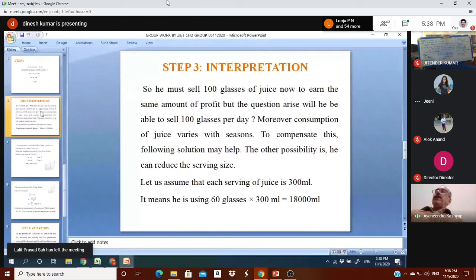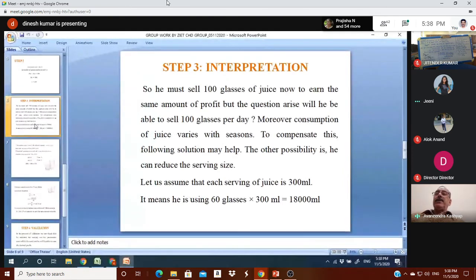Interpretation. Now, let us interpret the problem. He has to sell 100 glasses of juice to earn the same amount of profit. But the question arises, will he be able to sell 100 glasses per day? Moreover, consumption of juices varies with seasons. So, instead of increasing, the number of glasses might decrease. To compensate for this, the following solution may help.